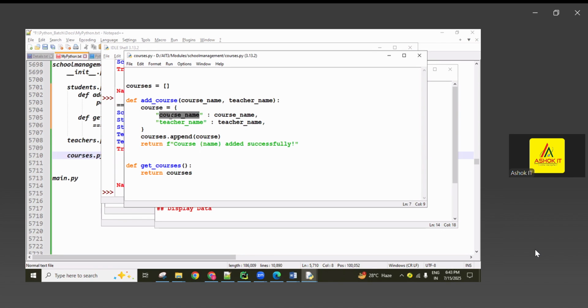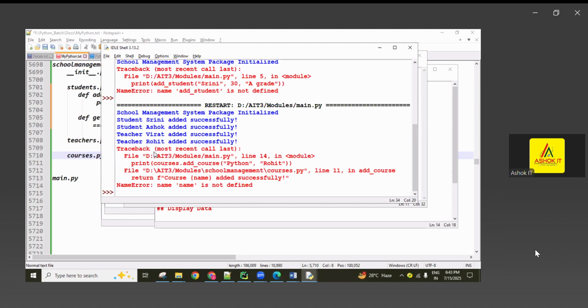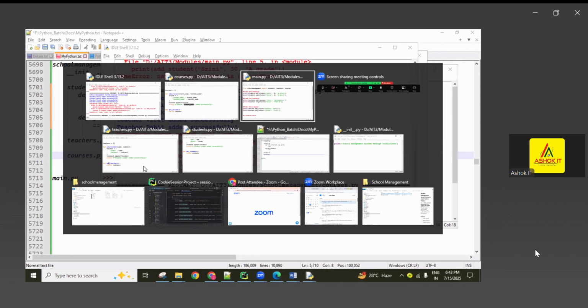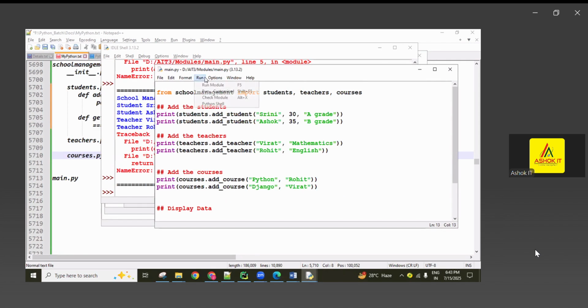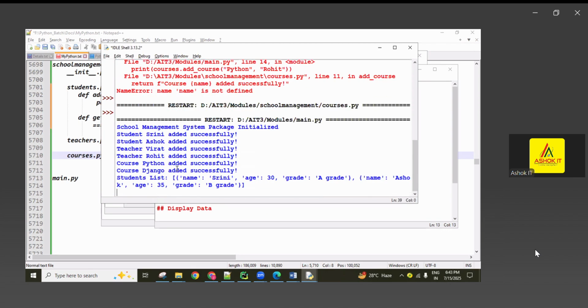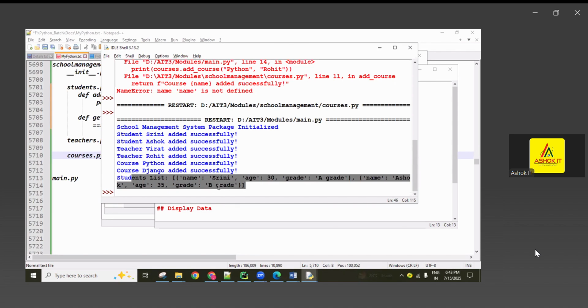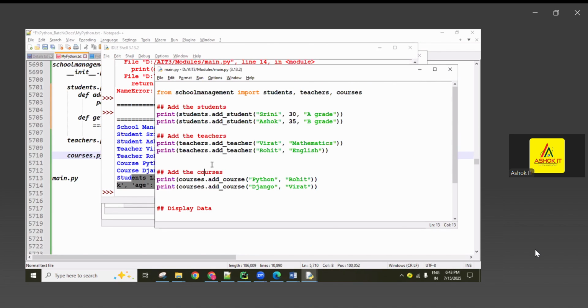Okay, so you have to use this one. Whenever we are copy pasting, we need to do it properly. So in this place, course name dynamically displaying. Okay, so now here, main module, you have to execute the main module. Now you're getting all the students adding related, only first student related you're getting guys. I mean only the students list of information you're getting.